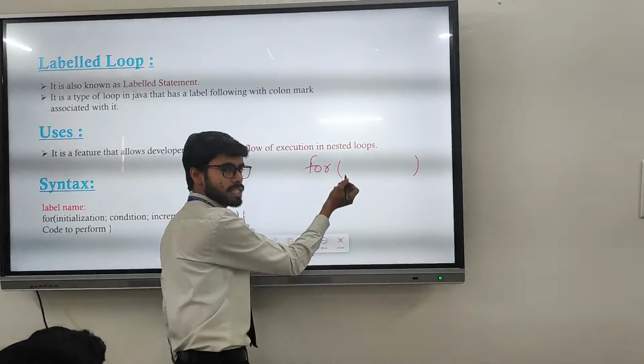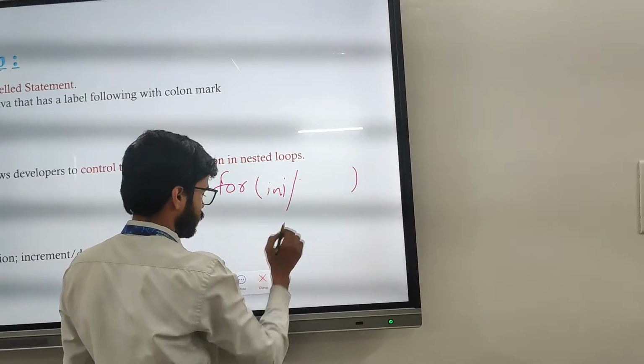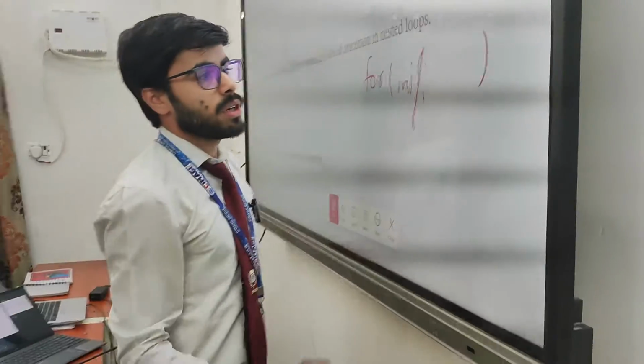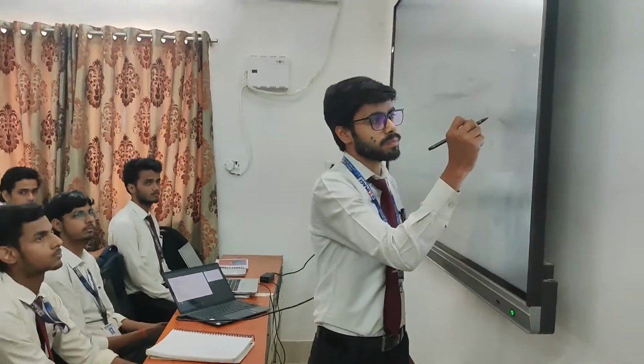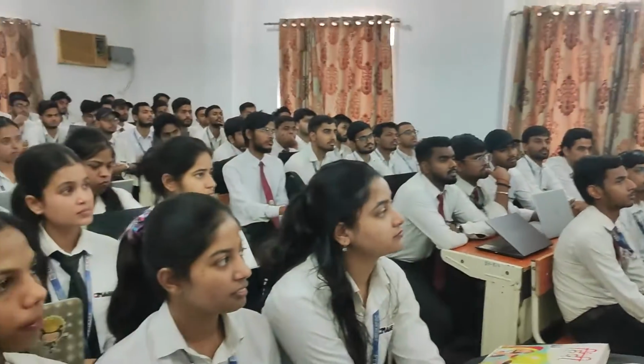In the for loop, first we give the initialization, then semicolon, then condition, then semicolon, and increment and decrement. Isn't it the same? Yes. This is the body of the loop.